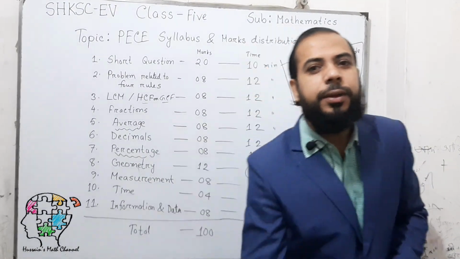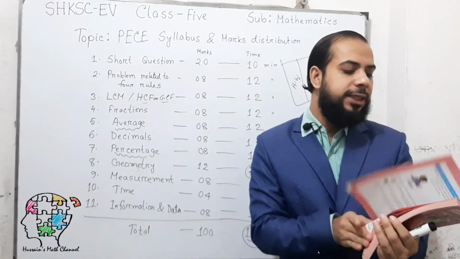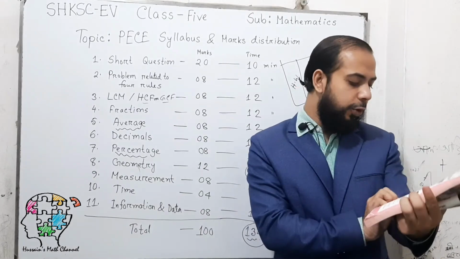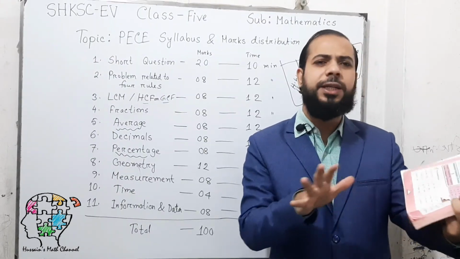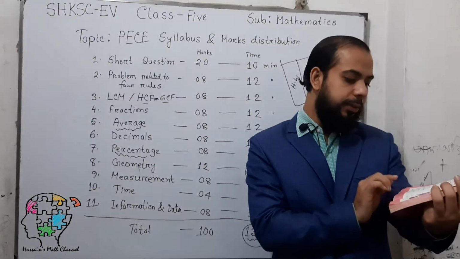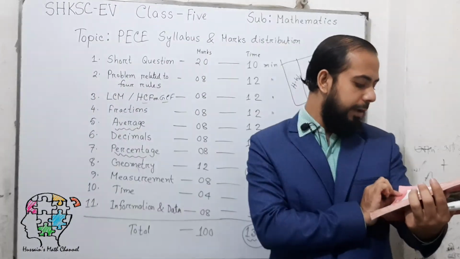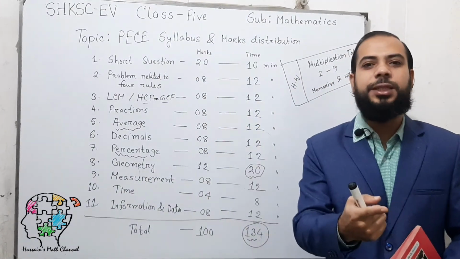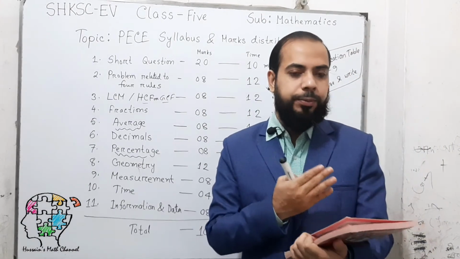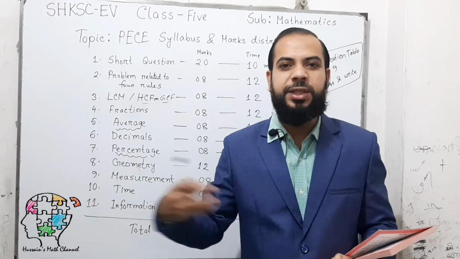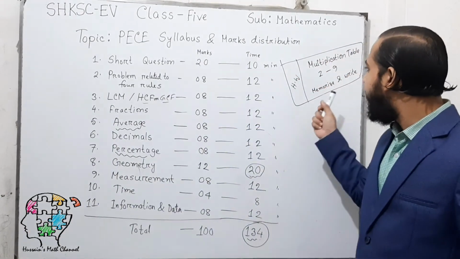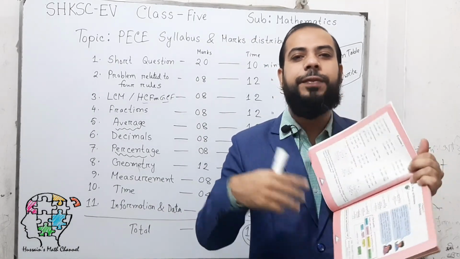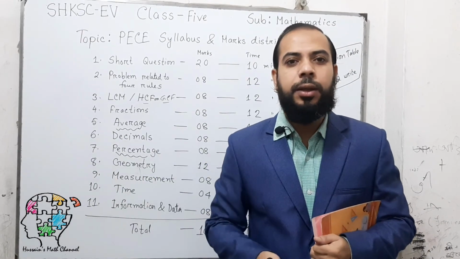Why is this very important? See, in your textbook, the first chapter, chapter 1, is related to the multiplication table. If you open page numbers 2 and 3, you see a lot of multiplication given, and pages 2, 3, 4, 5, 6 are all related to the multiplication table. The first chapter is the multiplication table because multiplication is so important. If you do better in multiplication, you can do better in division, which is the next chapter. So first we finish the multiplication table, then we do all the multiplications of your textbook, and then we will move further forward.